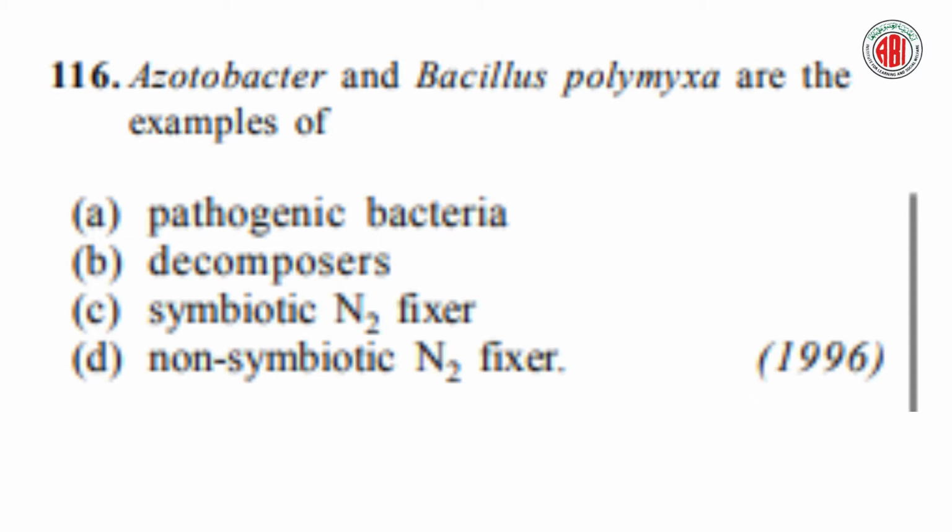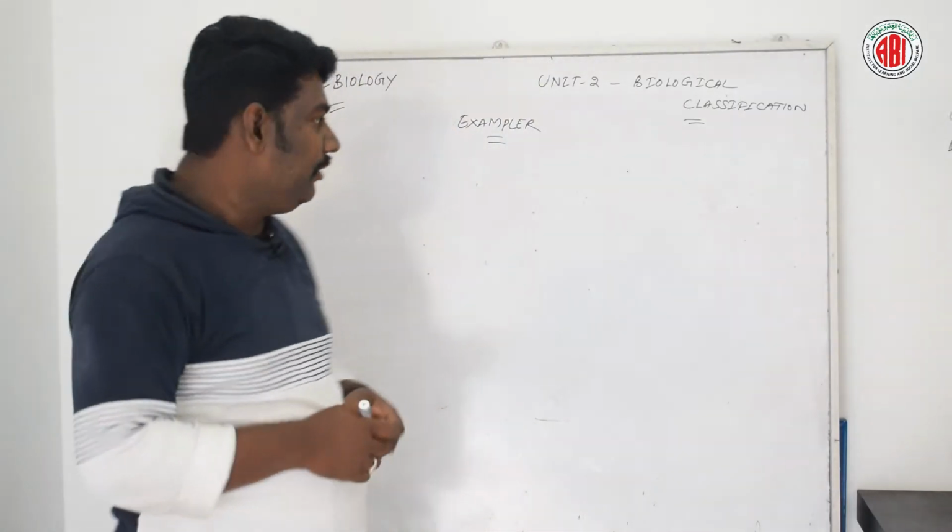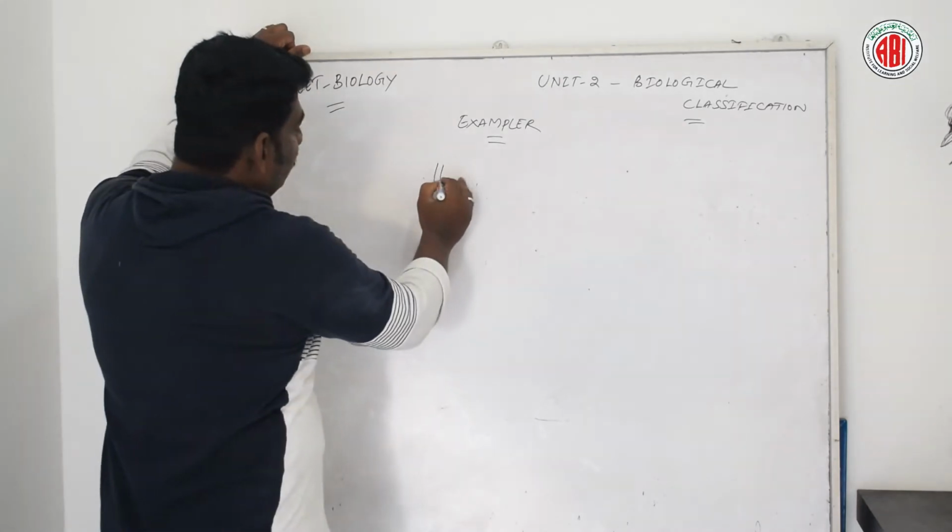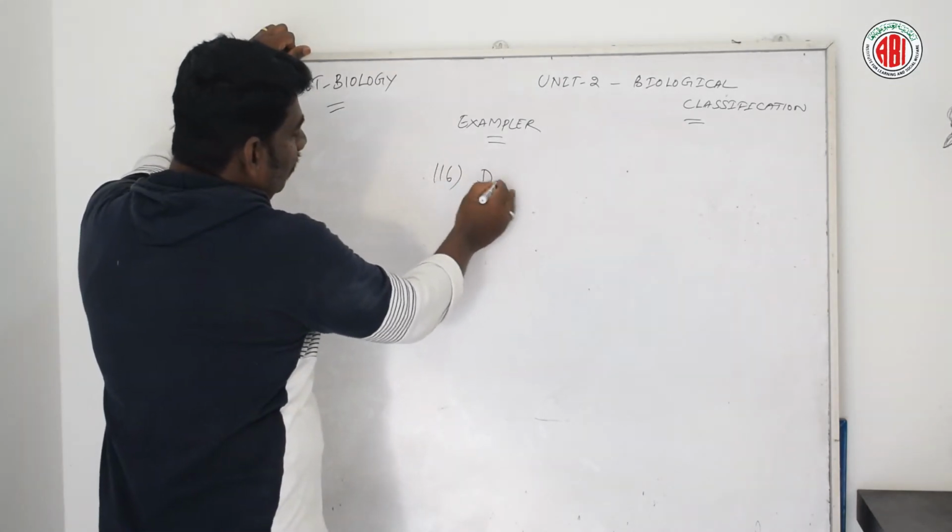Now, look at this next question, guys. Acetobacter and Bacillus polymyxa are the examples of. Here are four different options given. Let us see one by one. Pathogenic bacteria, decomposers, symbiotic nitrogen fixer, and non-symbiotic nitrogen fixer. Let us see the right answer for this question. So, according to this question, 116, the right answer is option D.